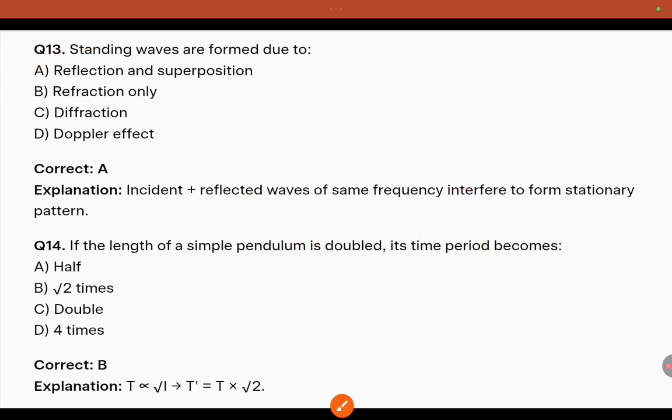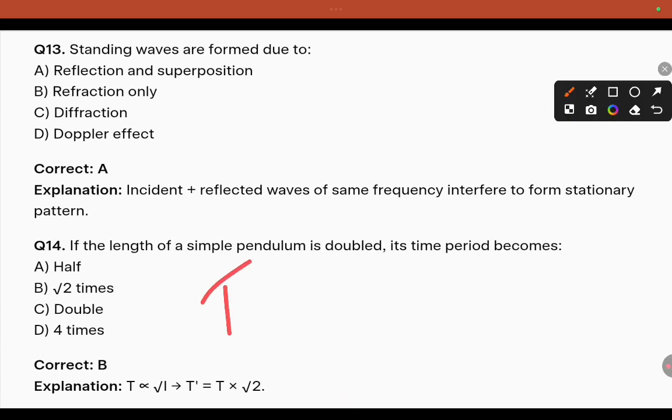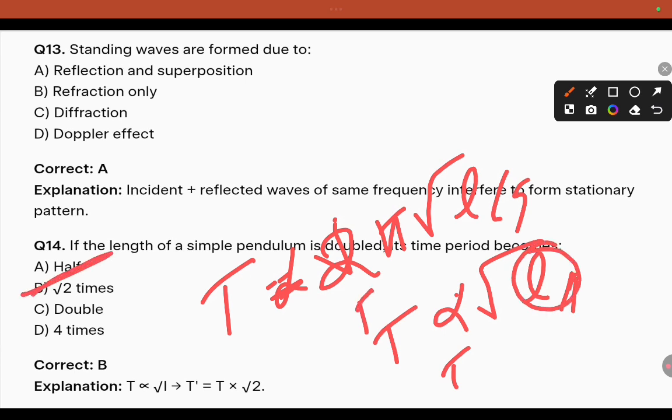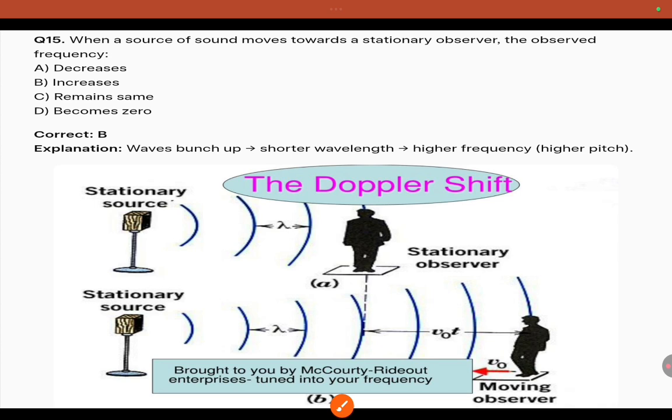If the length of the simple pendulum is doubled, what does its time period become? We have T equals 2 pi root L by g. T is proportional to root L. Am I right? So the length is doubled, then the time period automatically becomes root 2 L. Proportionally, here it is 2 times, so the time period will be root 2 times. I don't want to go with anything complex or mixed, I am just going straight, in a simple way.